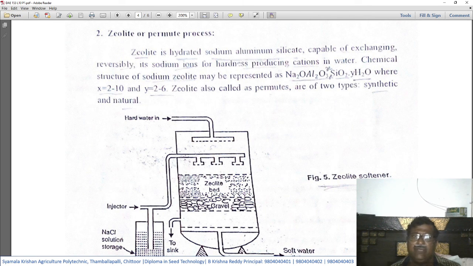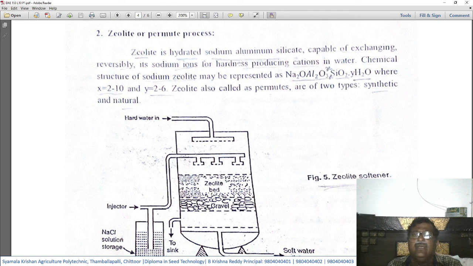It contains sodium, aluminum and silicate, capable of exchanging reversibly its sodium ions for hardness producing cations in water. Here, this zeolite is capable of exchanging its sodium ions with the cations of the hardness producing substances. So the chemical structure of sodium zeolite may be represented as